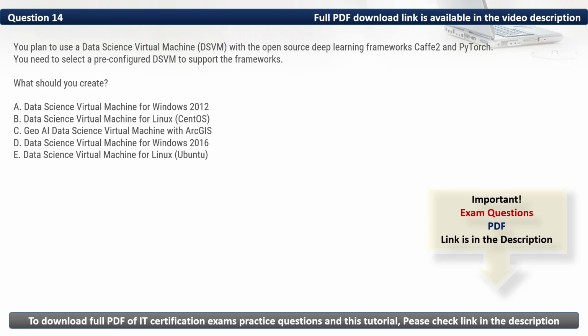Firstly, let's eliminate the incorrect options. We have A and D, DSVM for Windows 2012 and 2016. They are outdated and lack full support for modern deep learning frameworks. Then we have B, DSVM for Linux, CentOS. CentOS is not the primary OS for deep learning. Ubuntu has better support. Then we have C, GeoAI, DSVM with ArcGIS. It is designed for geospatial AI, not deep learning with Caffe2/PyTorch. As such, we should create DSVM for Linux Ubuntu. Thus, the correct option is E.